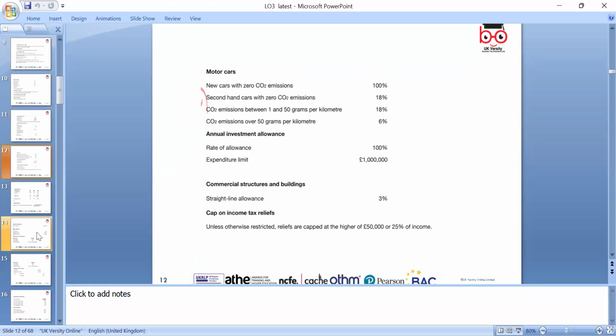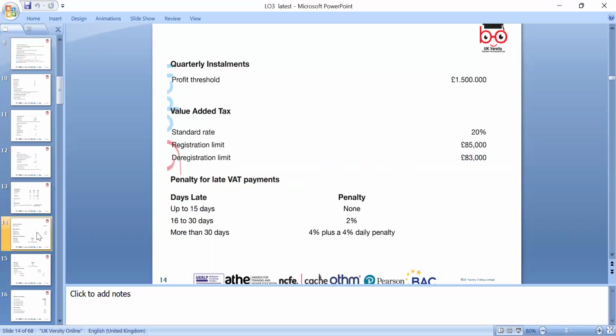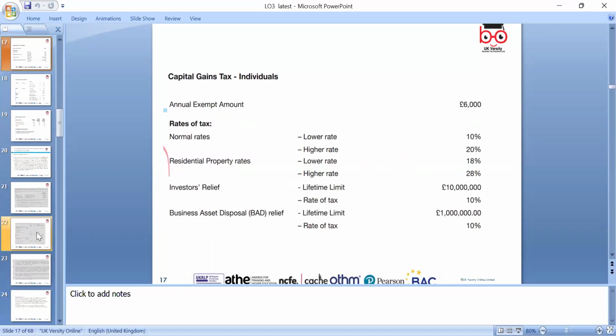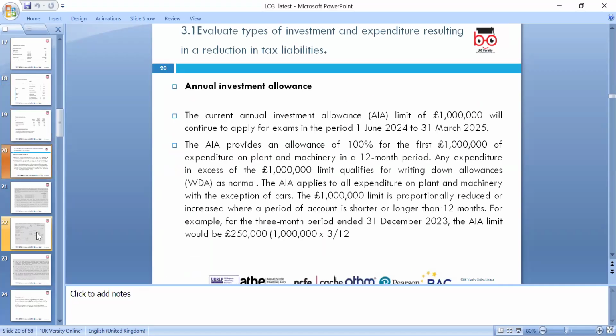So the motor car, yes, is the CO2 level, which is 100% exempt. Second hand car is 18%, and the CO2, when we can look around the personal allowance. Corporation tax is 19%, and the inheritance tax limit is, of course, up to 325,000, no tax. Annual exempt limit on the capital gain is 6,000. Then of course we look around the commercial and private residential properties, and these rates will be applied accordingly.